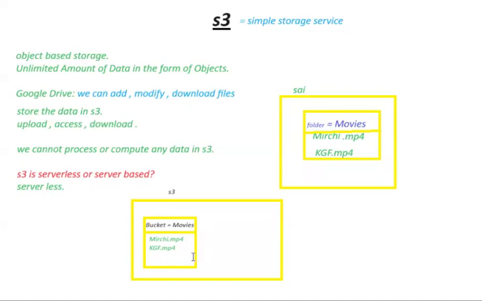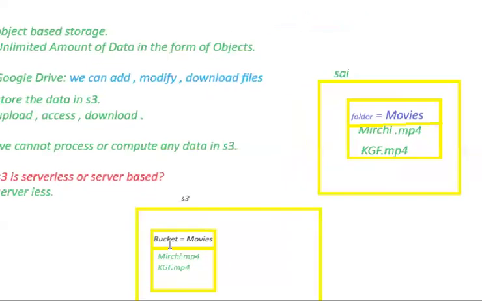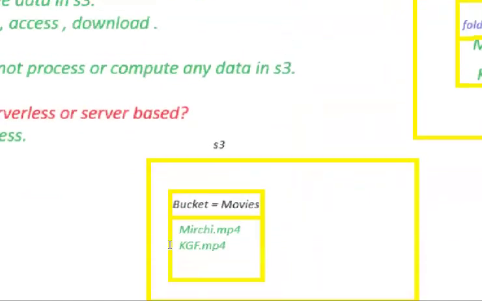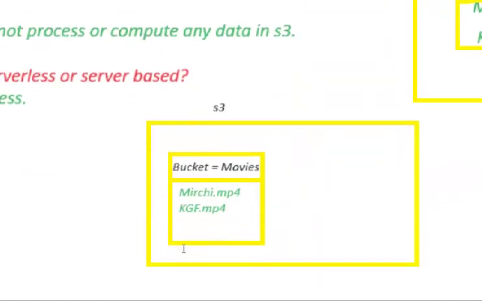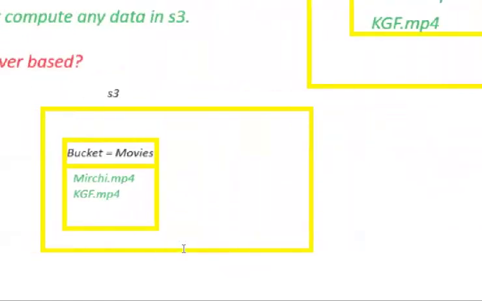Now there are two files in my bucket, right? First one is mirchi.mp4 and second one is kgf.mp4. S3 will assume these two files as objects.